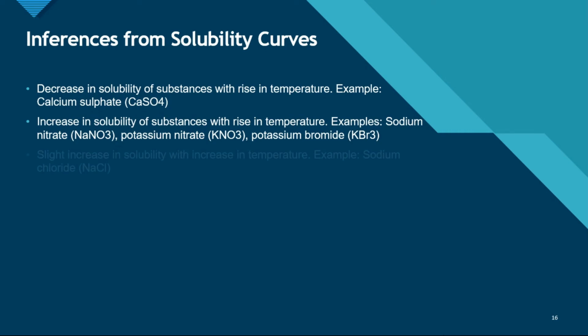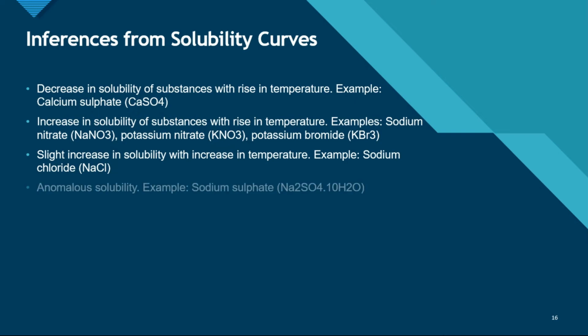Slight increase in solubility with increase in temperature. For few substances, when the temperature increases, there is just a slight increase in the solubility. Example, sodium chloride. And then comes anomalous solubility. For some substances, the solubility behavior is very different from the other substances. These kinds of substances have anomalous solubility. Example, sodium sulfate. The solubility of sodium sulfate after 36 degrees increases rapidly. It is hydrous below 36 degrees and anhydrous above that temperature.